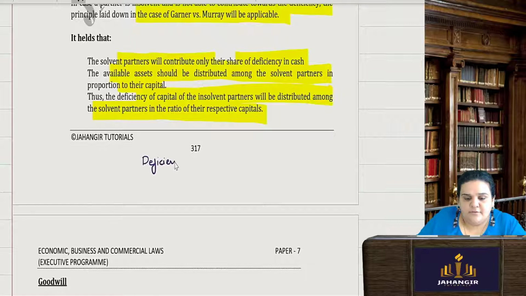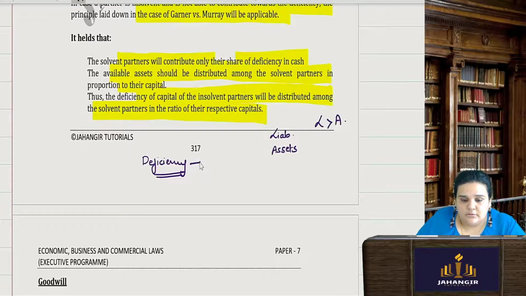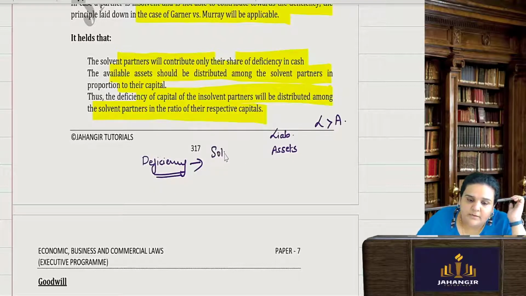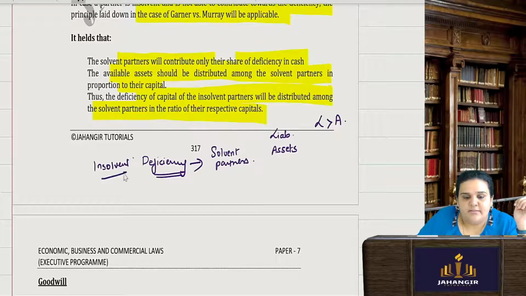So, if there is any deficiency, it means there is more payment of liabilities and assets are less. Liabilities are greater than the assets. Obviously, we will have a deficiency. So, in case of deficiency, the insolvent partner will not pay anything. Only solvent partners will pay, and solvent partners will also share the deficiency of the insolvent partner in their respective capital ratio.